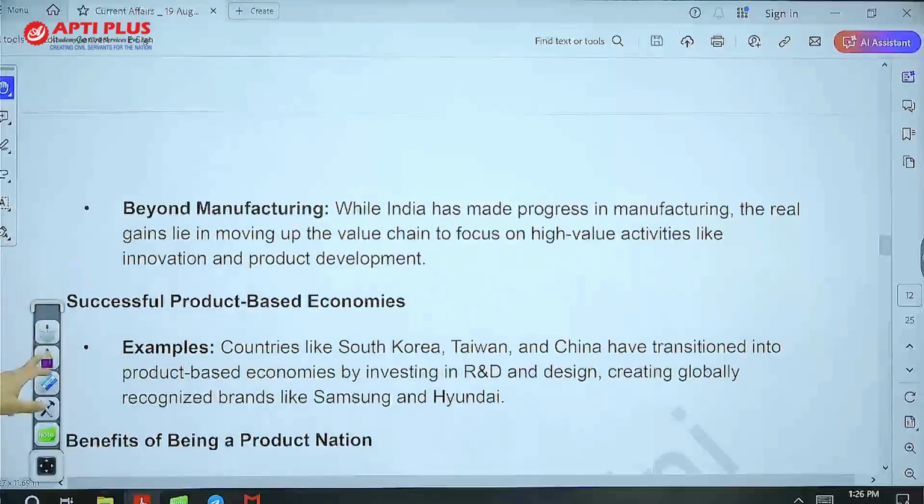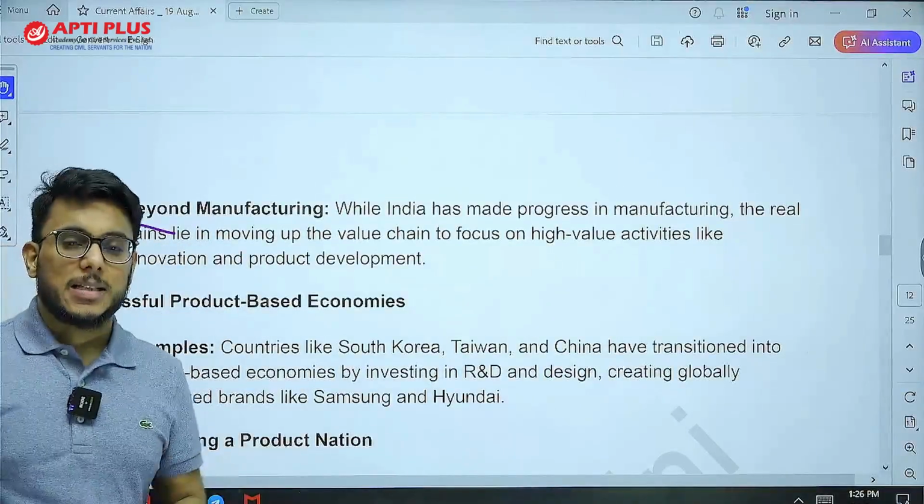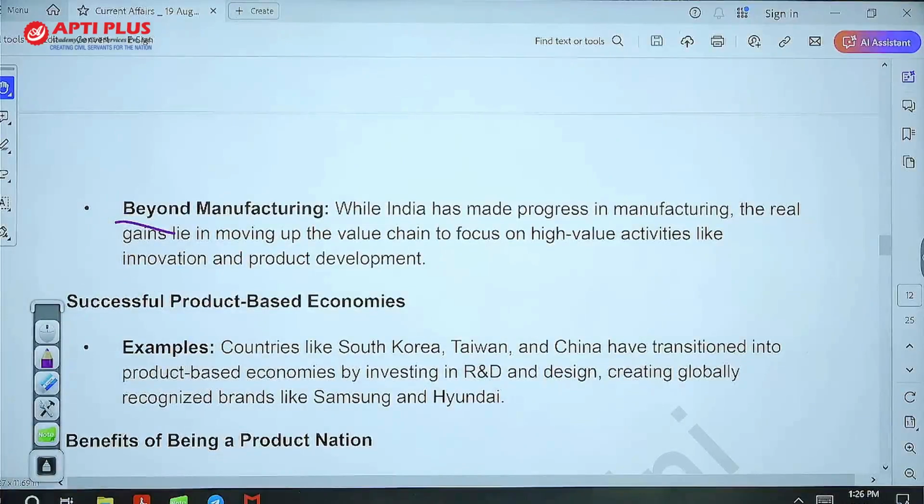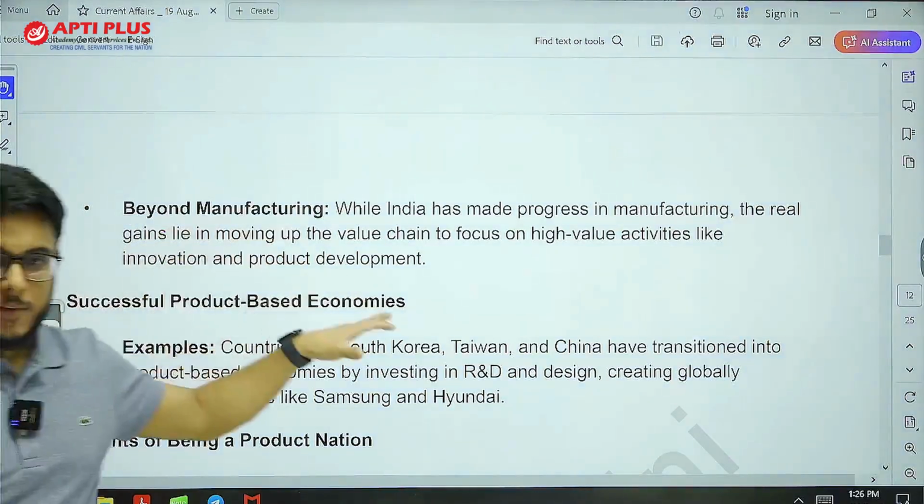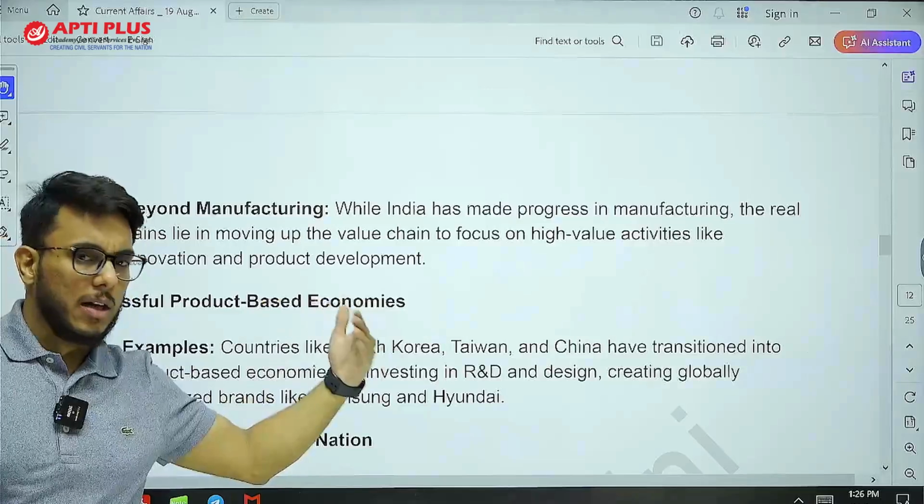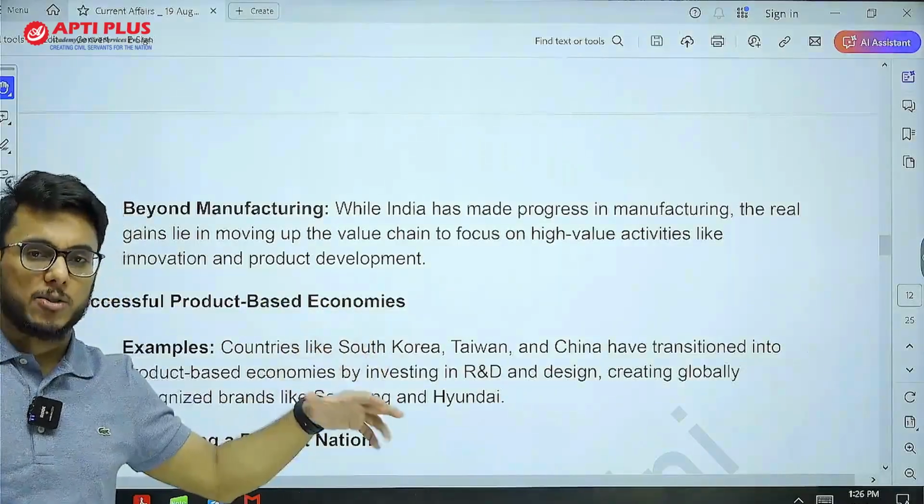Second, when we talk about manufacturing, India has already made a lot of progress because of Make in India, the production linked incentive scheme, etc., that we have come out with. And now we need to move beyond manufacturing. So that particular vertical has already been addressed.